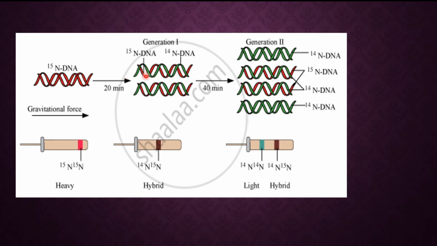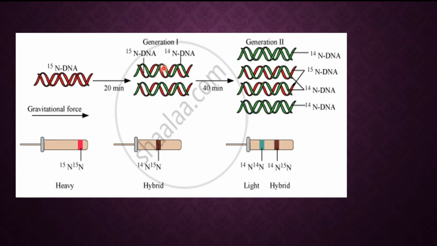After 20 minutes, in a single daughter molecule of DNA, they found that one strand contains N15, heavy nitrogen, and the other strand contains light nitrogen. So they got a hybrid: half, or 50%, is from the parental side containing heavy nitrogen, and half is newly formed containing light nitrogen.